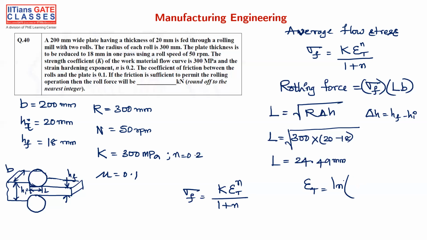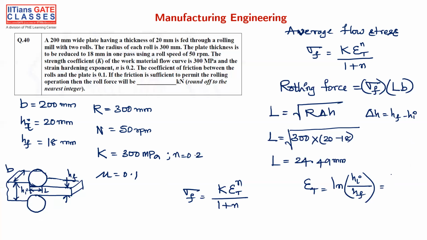It is a compression, so instead of H initial by H final, it should actually be ln of HF by HI with a minus. If you take the minus inside, HI will come up and HF will come down. Why minus? Because this is undergoing compression, not tension.